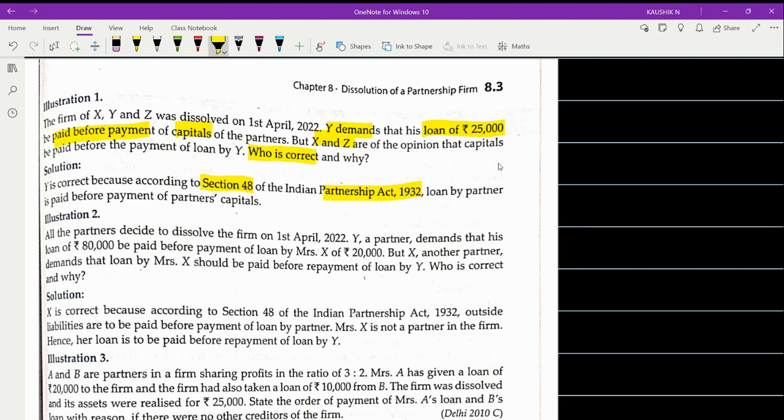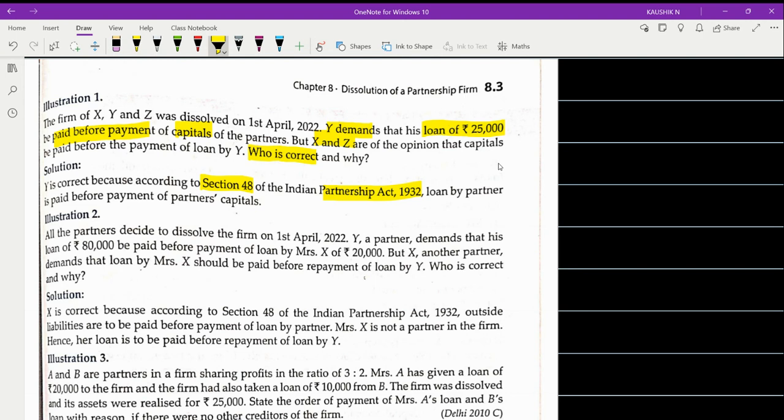Okay, so here again they are talking about the loan, and in this case, all the partners have decided on the dissolution. So here they are talking about the way in which the firm is dissolved on a mutual agreement. They can also add one more point to the question: state the mode of dissolution. From the above context, also derive the mode of dissolution.